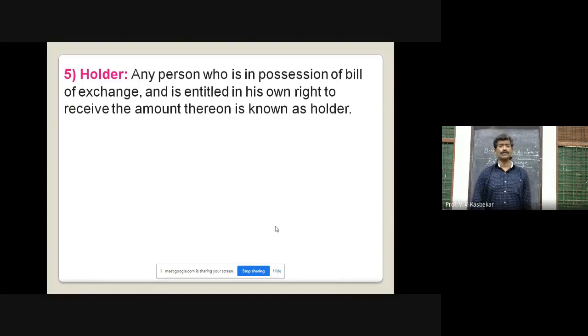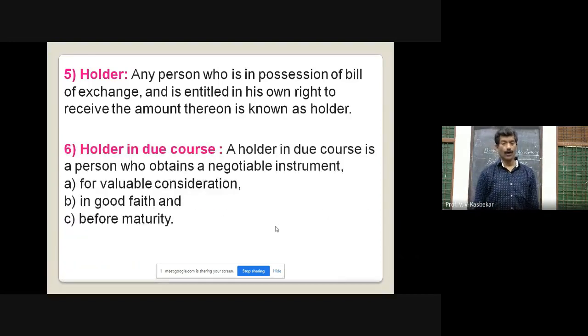Then the next term is holder. Any person who is in possession of the bill of exchange and is entitled in his own right to receive the amount. That means the drawer may be the holder, or the person to whom he endorsed the bill. Holder in due course means a person who obtains that instrument for valuable consideration, in good faith and before maturity. That means when the bill is held by such a person, he will be the holder in due course.